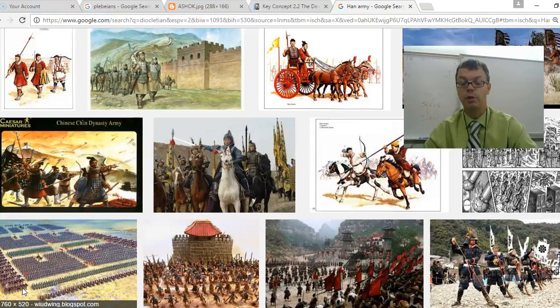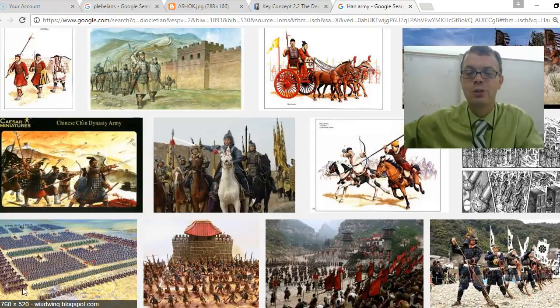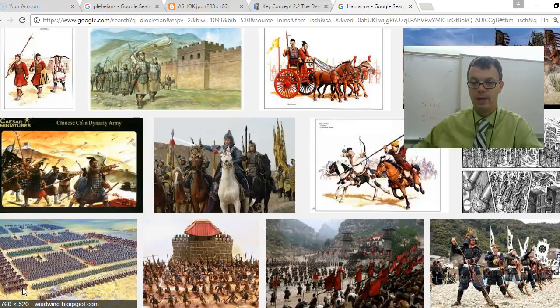You had to have people in it. Basically, you take like 5 households. They would have to put up 5 soldiers to serve in the military. And they weren't just serving in wartime. These were full-time soldiers who were soldiers all the time. That might not seem new today, but this was very new for the classical era, when many people who had soldiers would have them fight for a while and then return to the farms afterward. So the Han had a professional army.